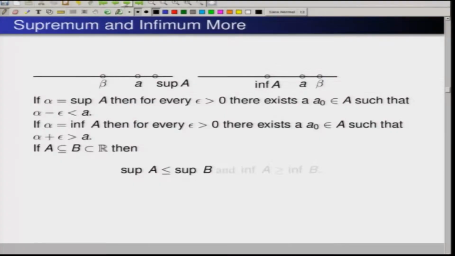However, if A is contained in B, then the infimum of the larger set will be less or equal to the infimum of A. For example, you take 0, 1, 2, 3 and then you add minus 1, then minus 1, 0, 1, 2, 3 is going to be a larger set than 0, 1, 2, 3, and because you have more option of going below, the infimum would be less or equal to the infimum of A.